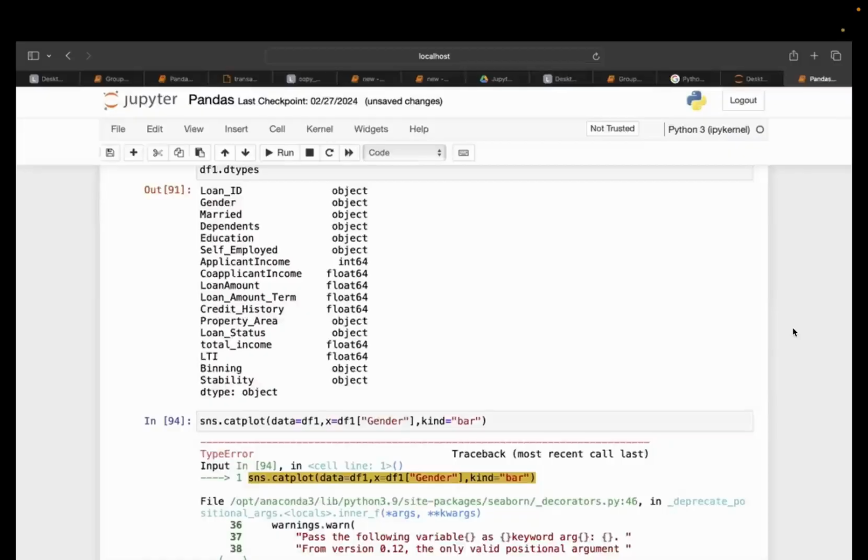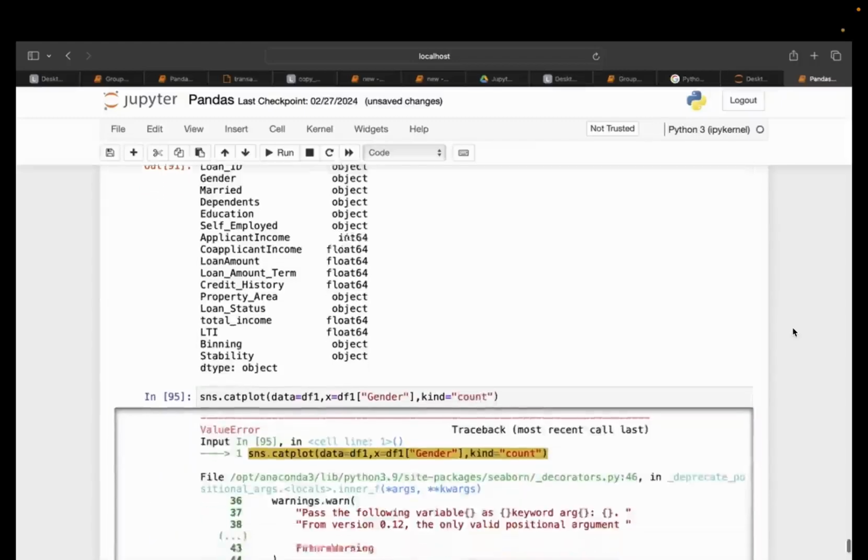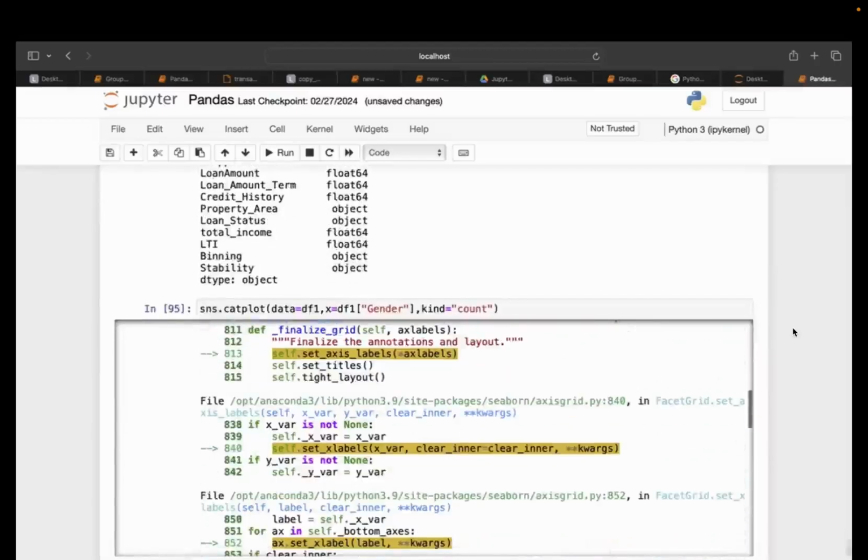Okay, sorry, this should be count plot. My bad. Still not picking up. Here I have to remove.